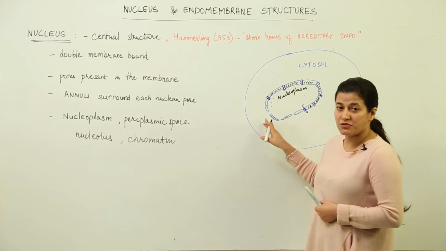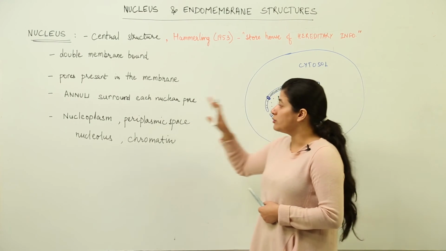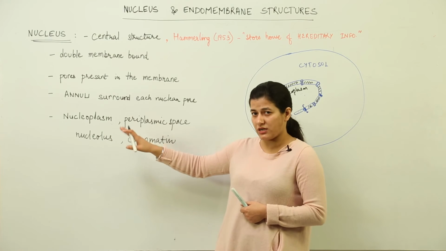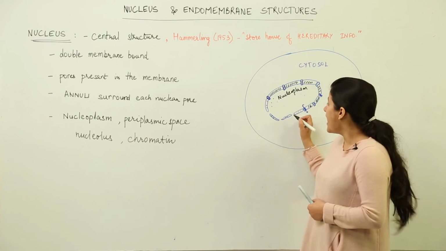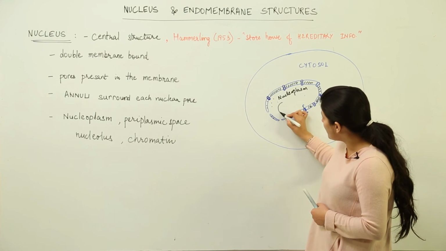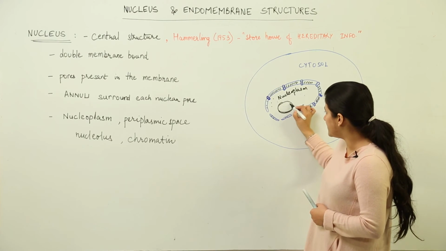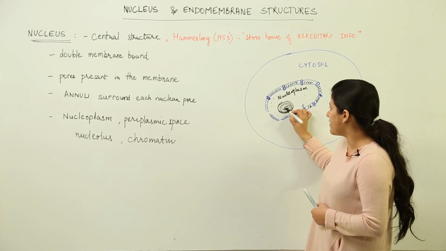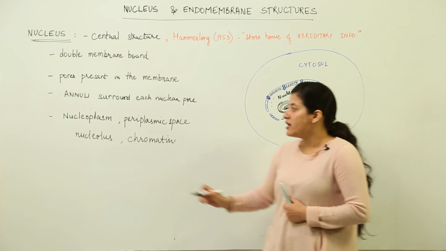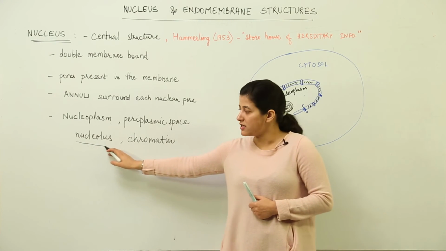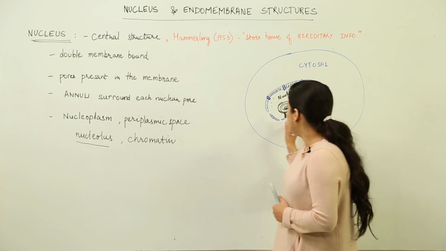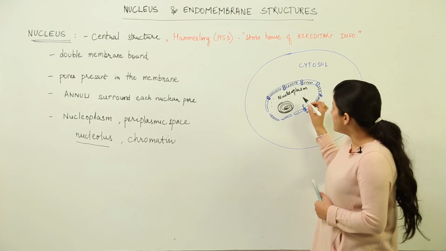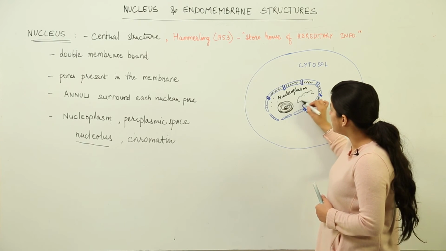Periplasmic space is present between the two nuclear membranes. Nucleoplasm is the cytoplasmic material, as you can say. It is similar to cytoplasm, which is present inside the nuclear membrane, and there is non-membrane bound nucleolus inside it. There is no specific membrane, and you have to remember that the function of this nucleolus is the formation of ribosomal RNA.